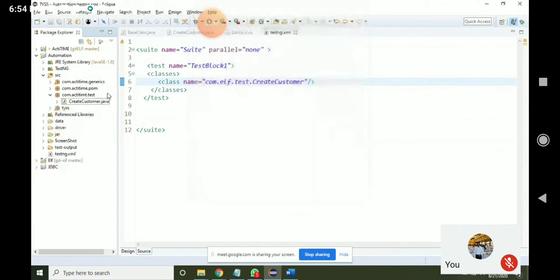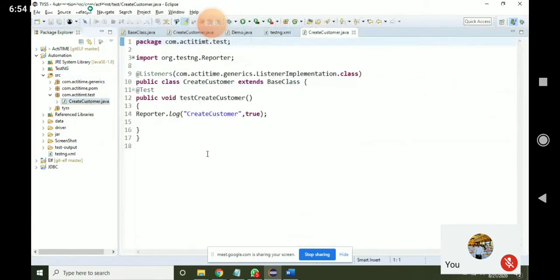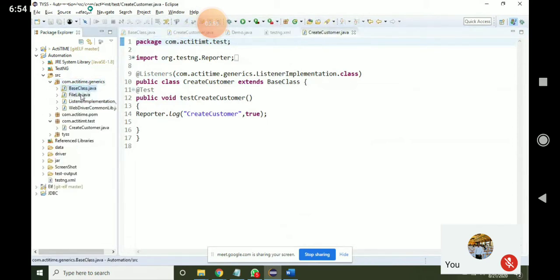In real time we'll be having three packages. You know that one is the generics package, one is the form package, and one more is the test package. In the test package, I have only one test case, called create customer. In create customer, I have not written anything. What is there in generics? You already know: base class, file name, listener implementation class. And in the form package: login page class and home page class.